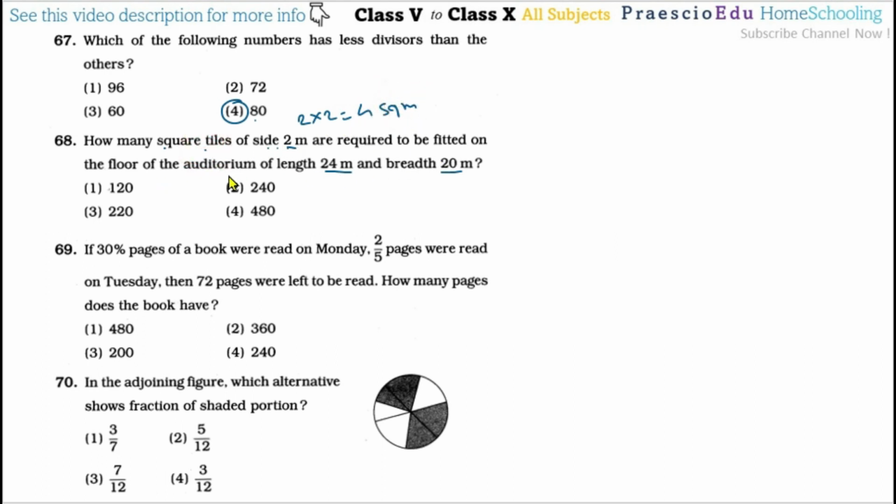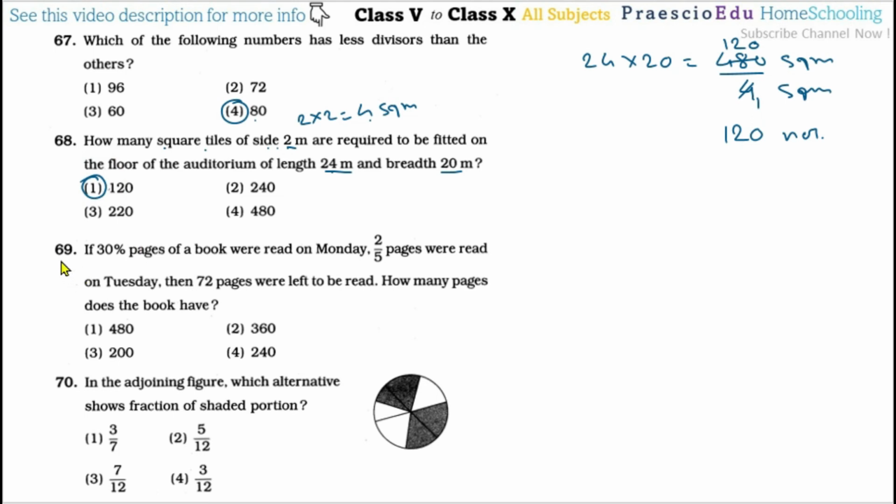The area of the auditorium we have to find out: the sides are 24 by 20, so that is 480 square meters. One tile has 4 square meters, so we divide by 4 square meters. That gives 120 tiles we can fit in that auditorium, so option number 1 is the correct one.